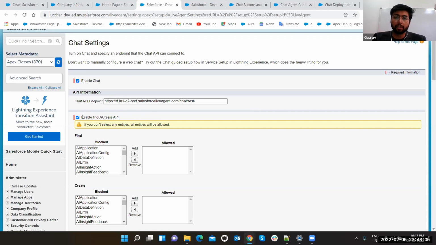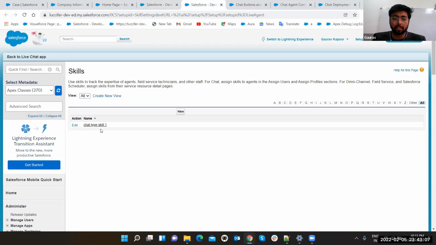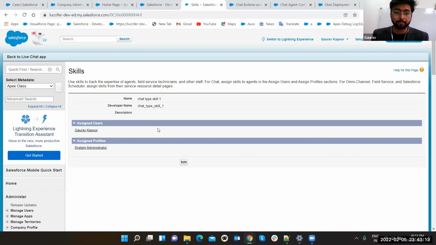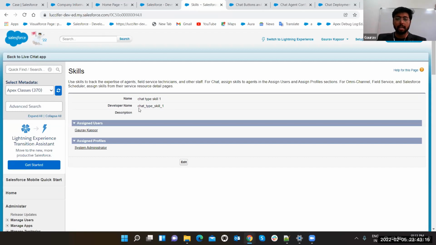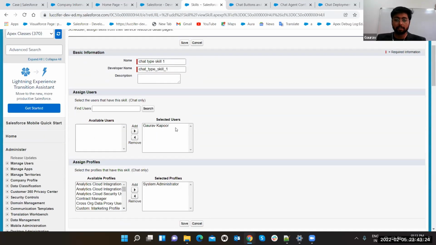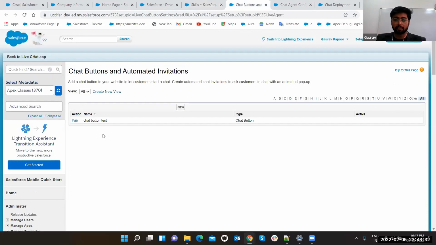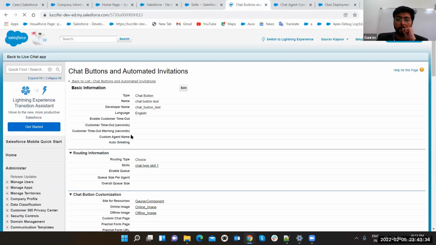So first you have to enable it. After that, you have to go to skills. These are the skills which separate agents can have. We already have one, chat type skill 1. You just have to click on the new button and type the skill name, then click on assigned user, and select the profiles and users to whom you want to assign these settings. Just click on the save button. Your skill is created.